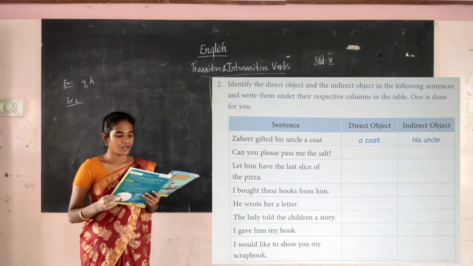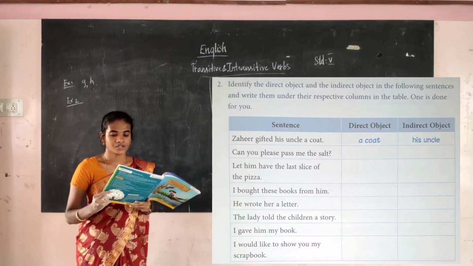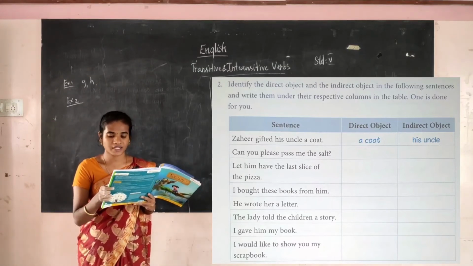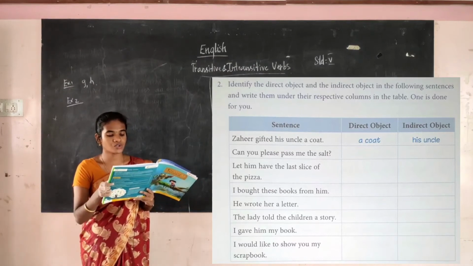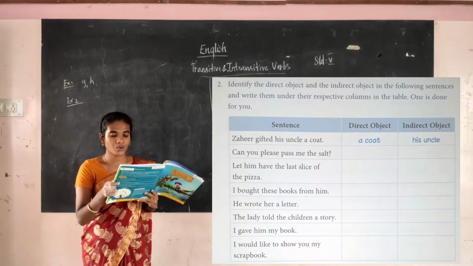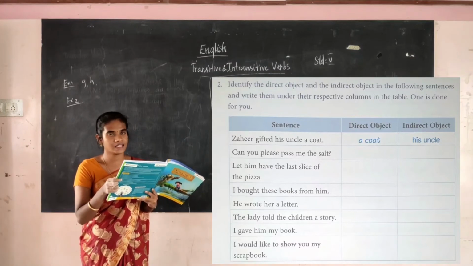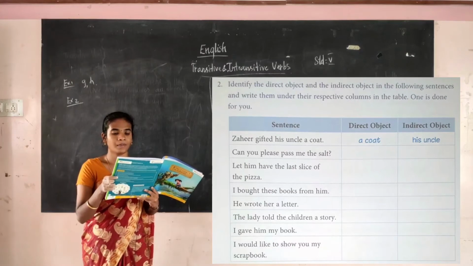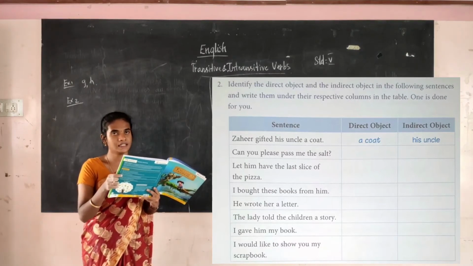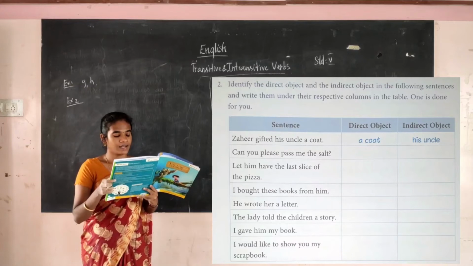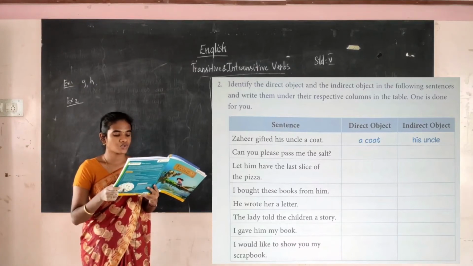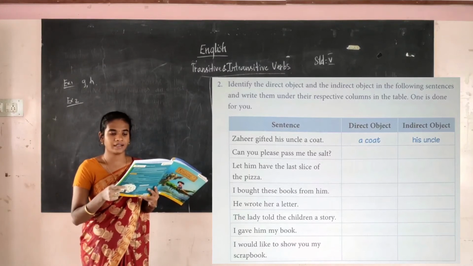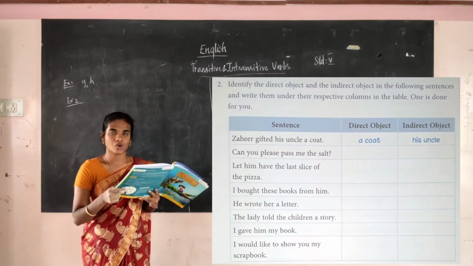Then he wrote a letter. So a letter is the direct object and her is the indirect object. The next, the lady told these children a story. A story is the direct object, the children is the indirect object. I gave him my book. My book is the direct object, him is the indirect object. Then last, I would like to show you my scrapbook. My scrapbook is the direct object and you is the indirect object.